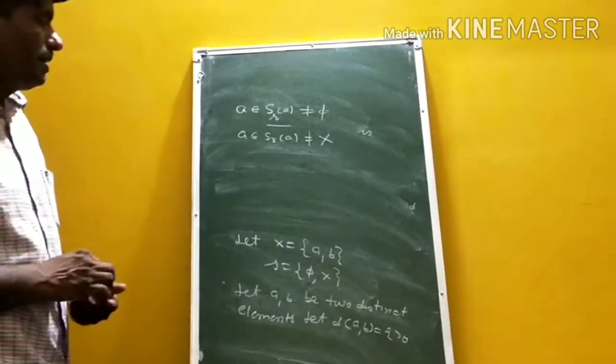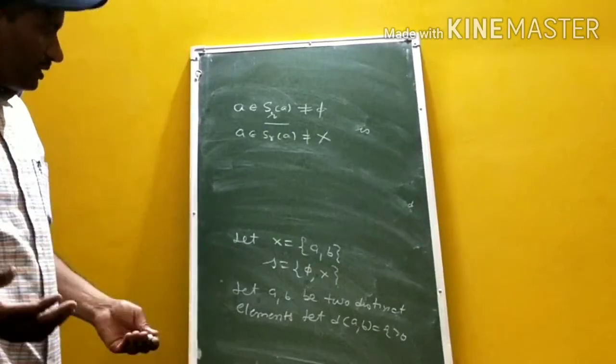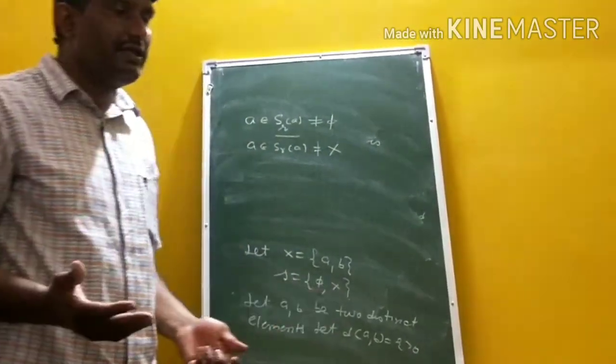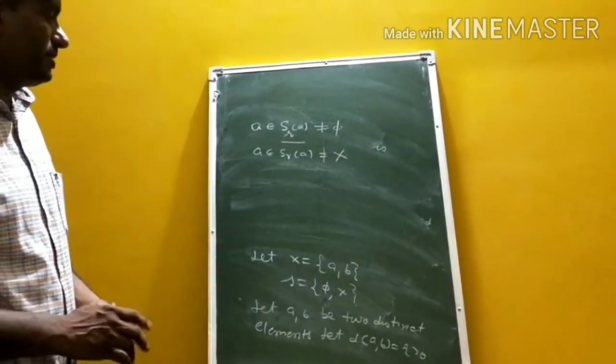Hence we conclude that a topological space need not be a metric space, but every metric space is a topological space.